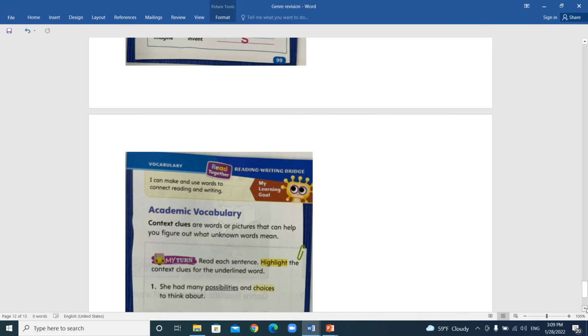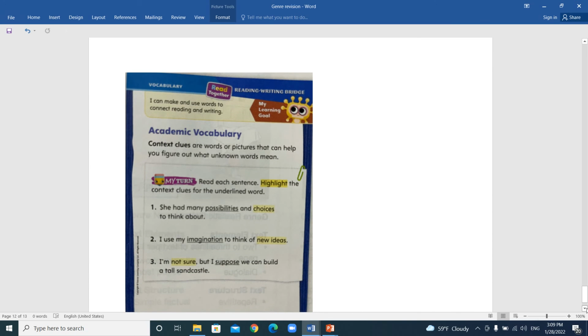Context clues. Context clues is different. Context clues is when I give you a sentence and I give you the meaning of the words in the sentence. Okay, so it says context clues are words or pictures that help you figure out what the word means. Okay, so here it says she had many possibilities and choices to think about.